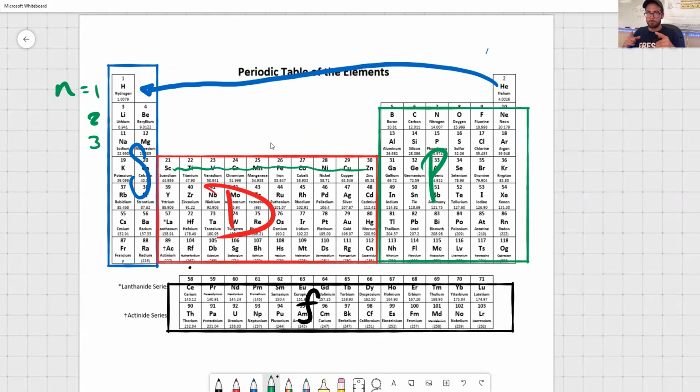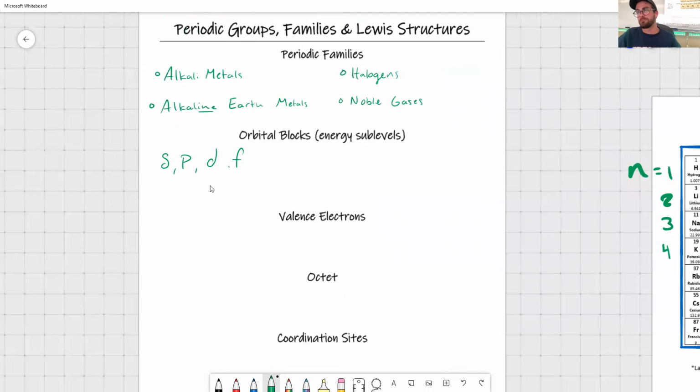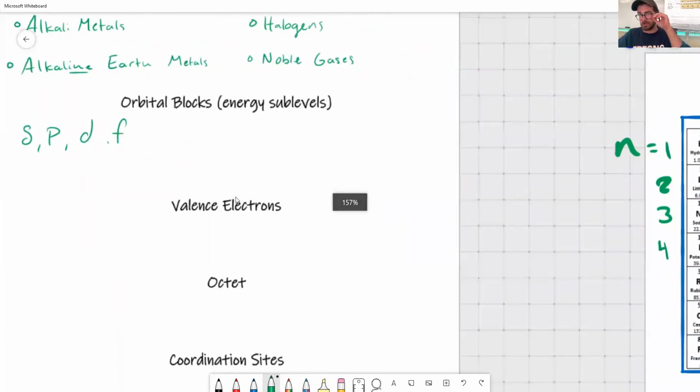We're going to talk about that more on Thursday and Friday when we talk about quantum numbers. But technically, the third energy level's sublevels would include S, P, and D. And then the fourth now starts to include F, even though it's down here, right? So your fourth energy level would be S, P, D, and F. Don't get too confused by that right now. Just a little side piece of information. You're not going to be asked a question like that on a quiz. So those are our orbital blocks or energy sublevels.